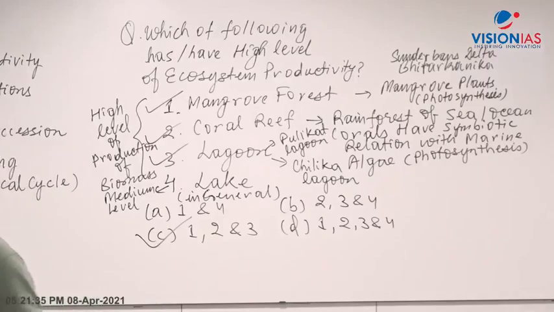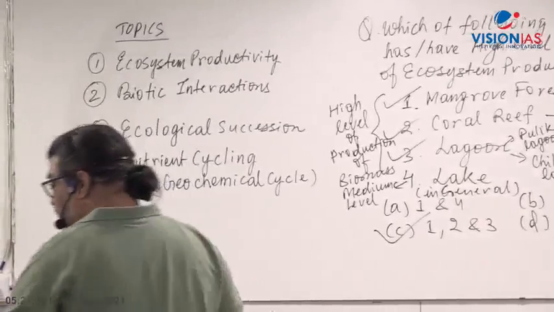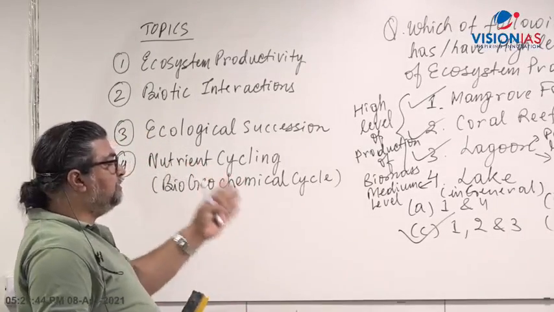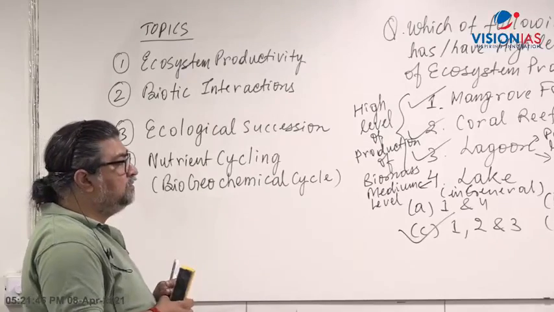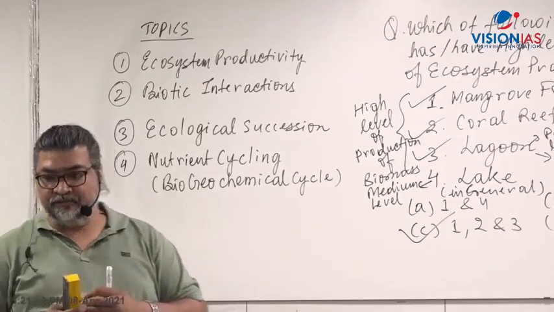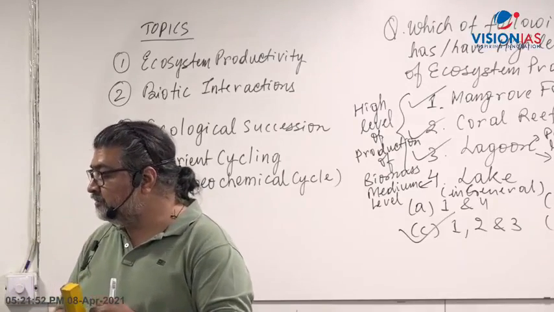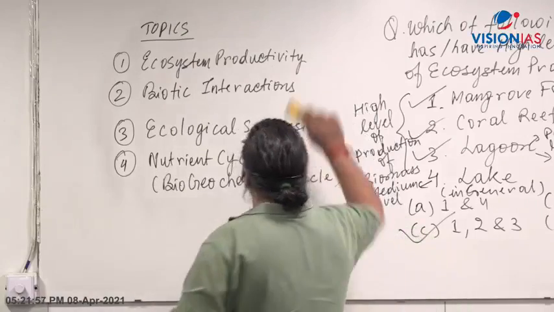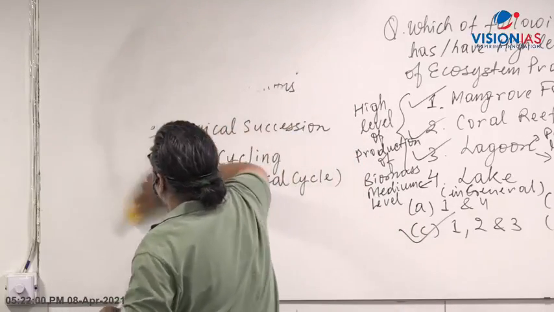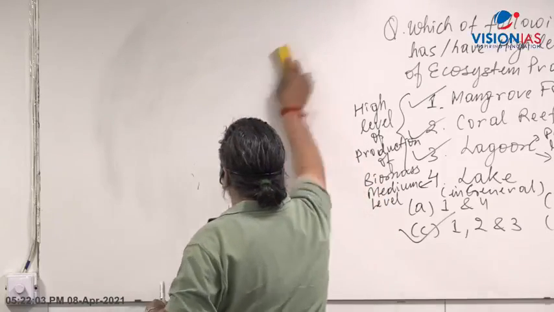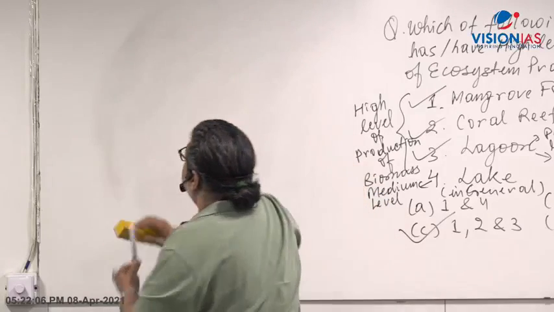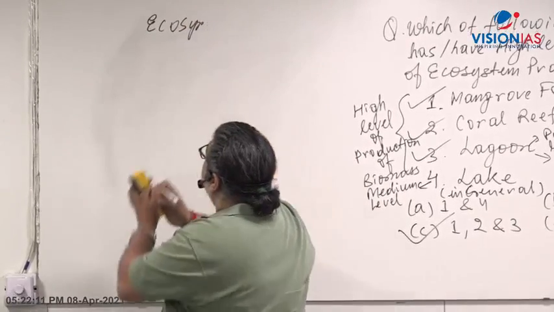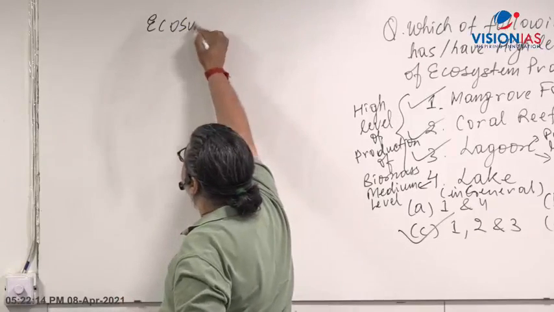So we'll do one thing here. We'll go to the concept. I've started with this, and I'll now take you to the concept part of it. You'll understand with the example and everything. Since most of you are here, now give a heading. There was a question asked in the 2013 exam on ecosystem productivity. So let's now go to the class notes.